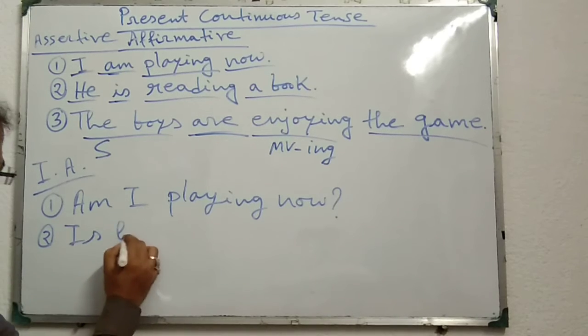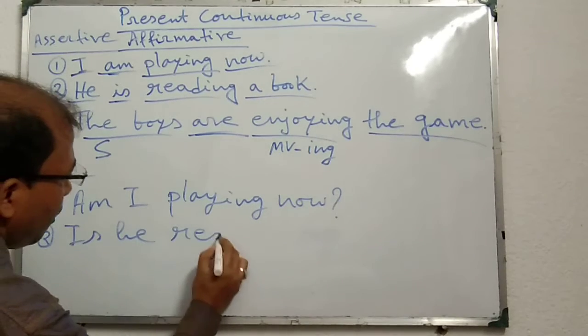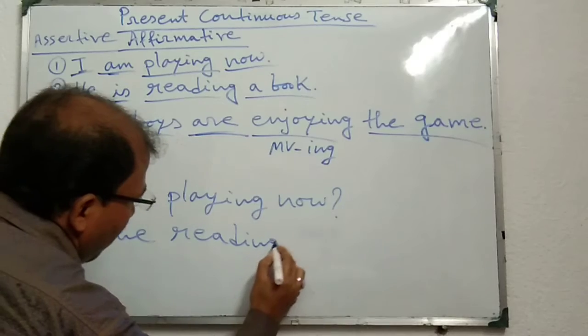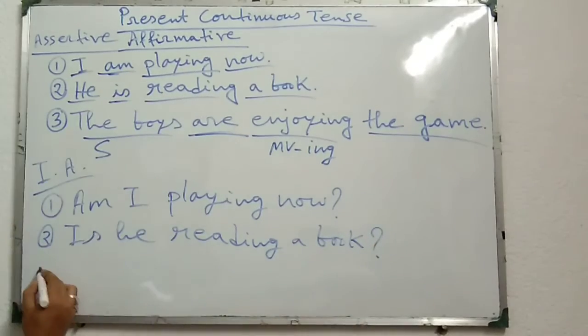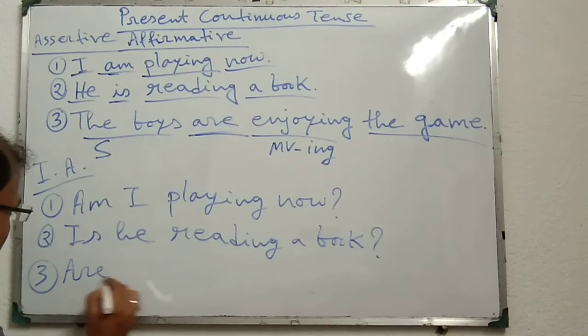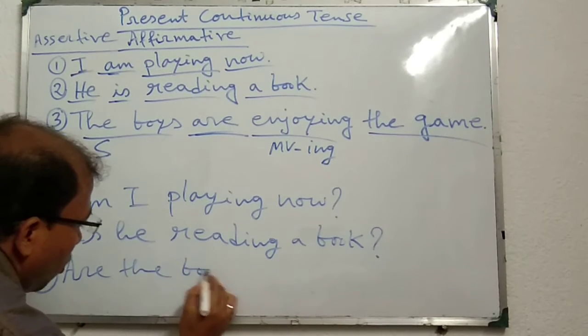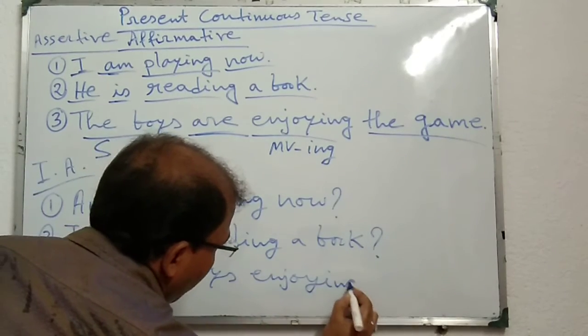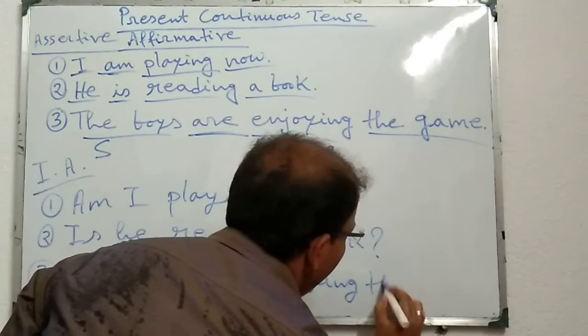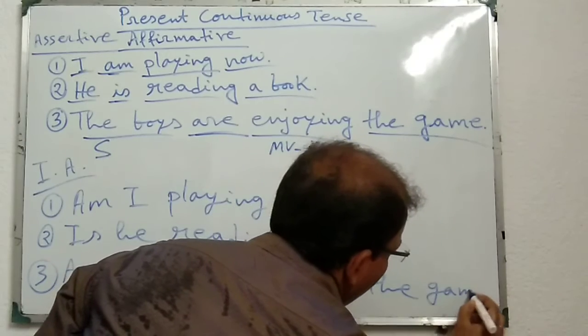Is he reading a book? Question mark. Similarly, third one, are the boys enjoying the game?